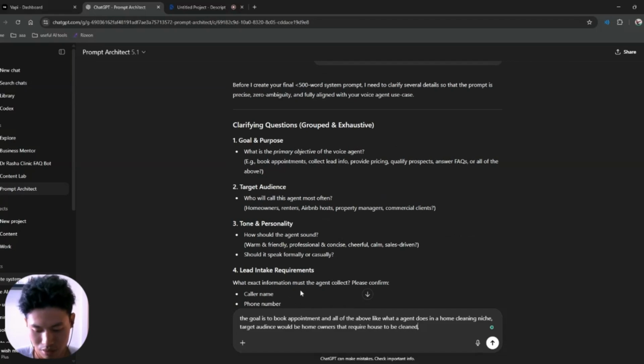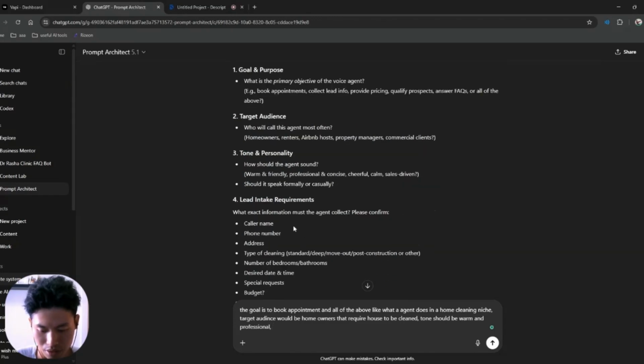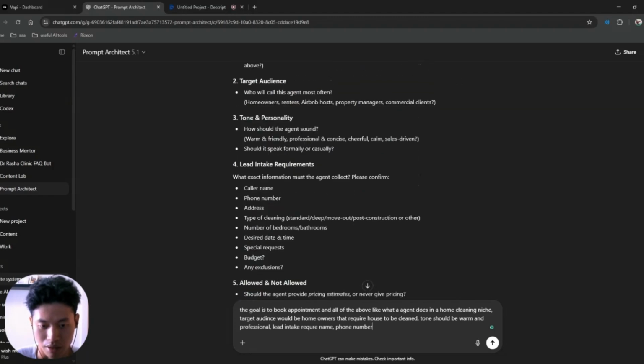For lead intake details, it can be simple: you just require the name, the phone number, as well as the email address of the prospect.